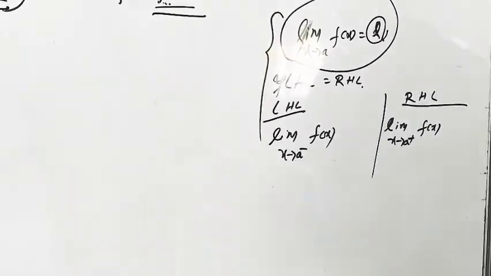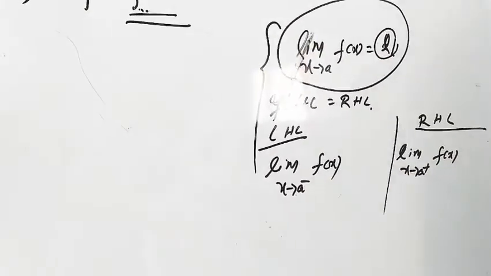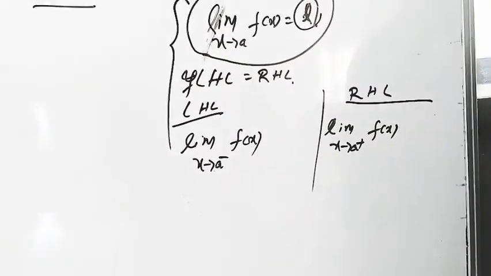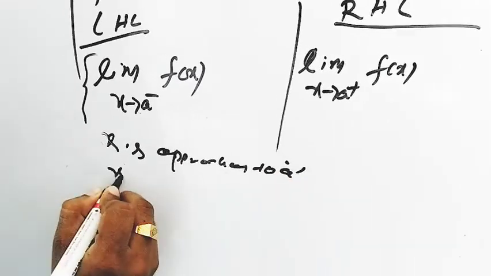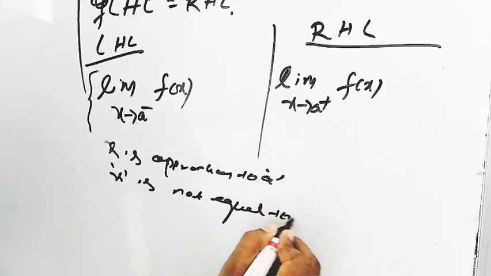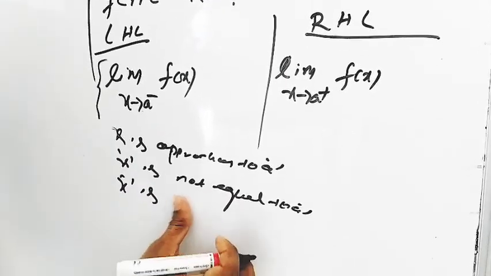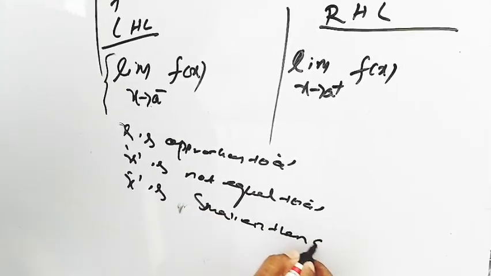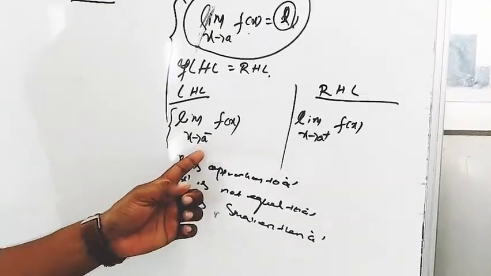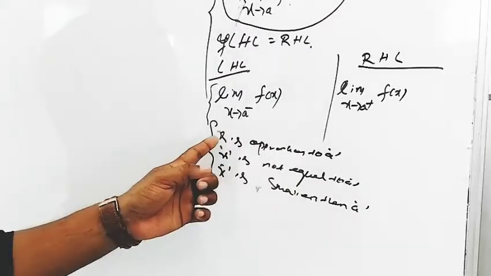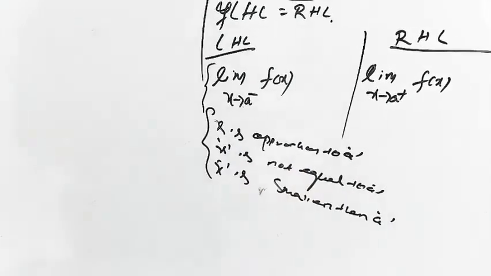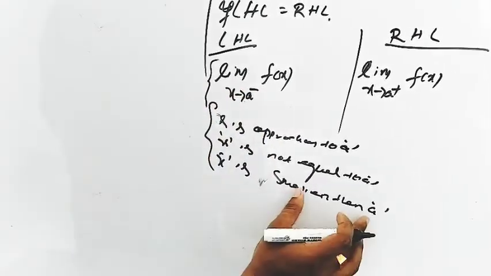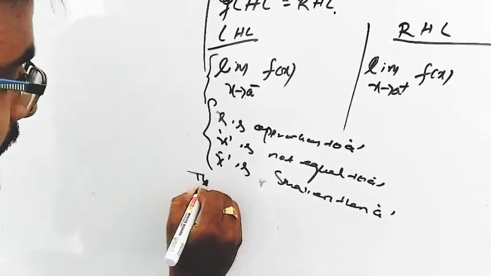Most important conditions: limit x tends to a minus f of x means x approaches a, x is not equal to a, and x is smaller than a.